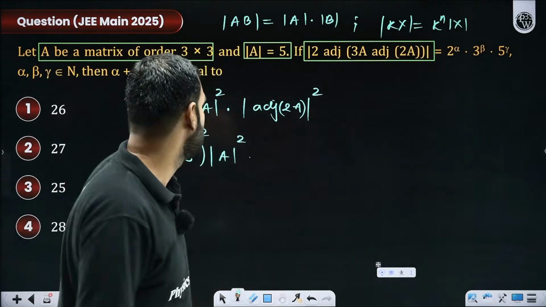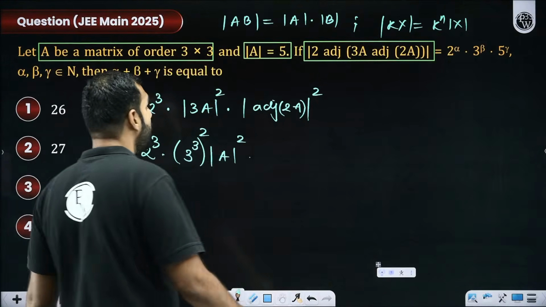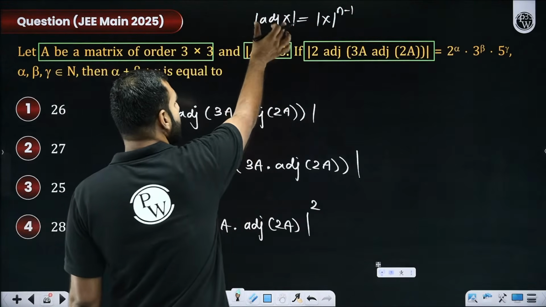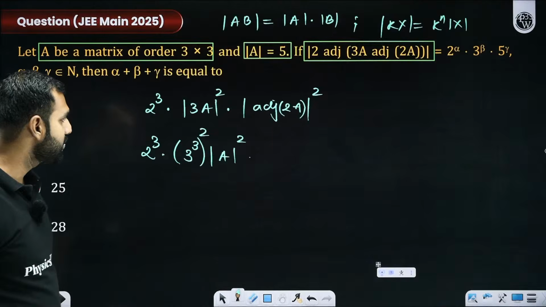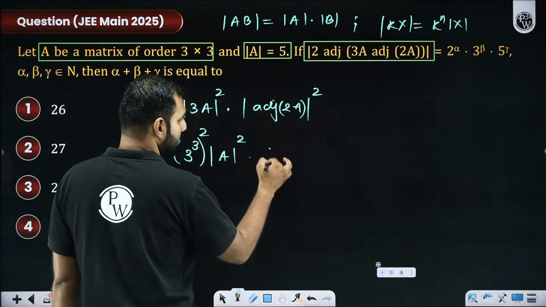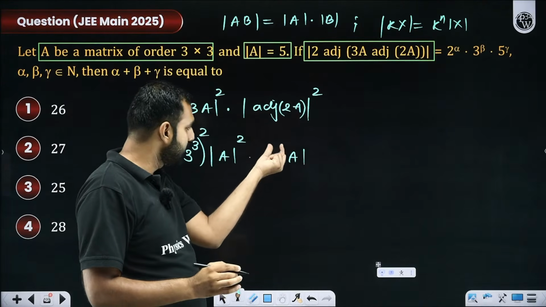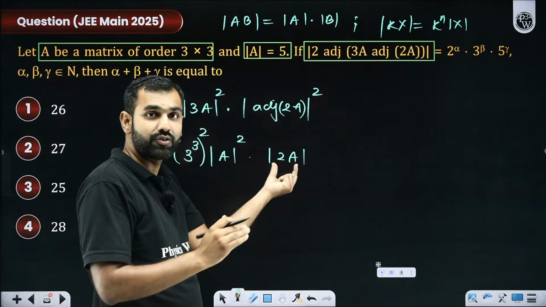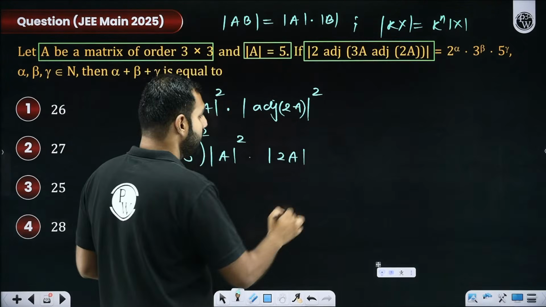Now the next conclusion. What is that next conclusion, sir? I hope you remember one more property which I have already discussed here: the determinant of the adjoint of a matrix is the determinant of that matrix raised to the power n minus 1. So if I apply that logic here, thank you so much, Yuvraj, I'll say adjoint of a matrix, so it is 2A. What is n? Order 3. So 3 minus 1 is 2.